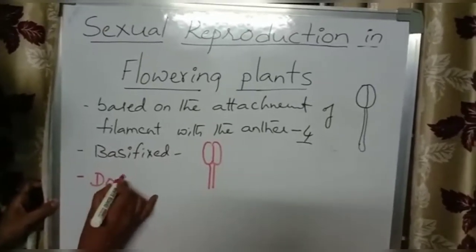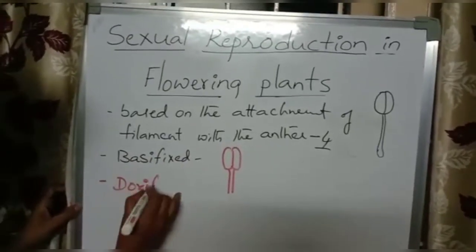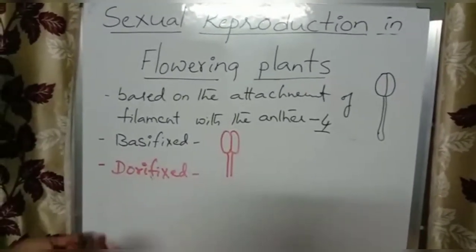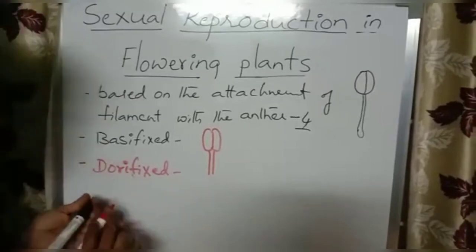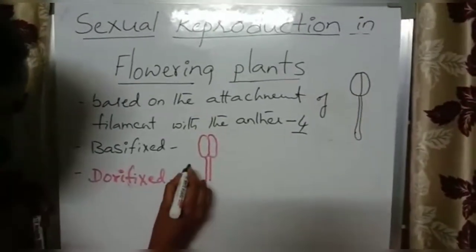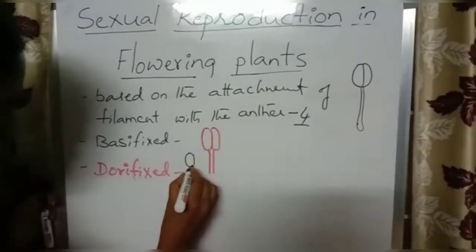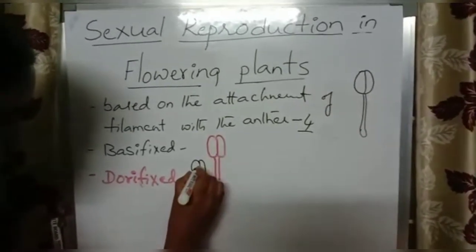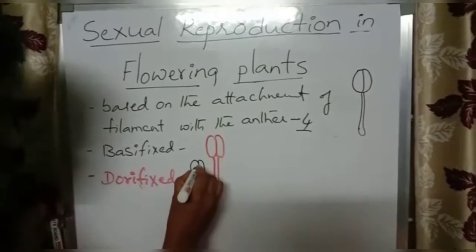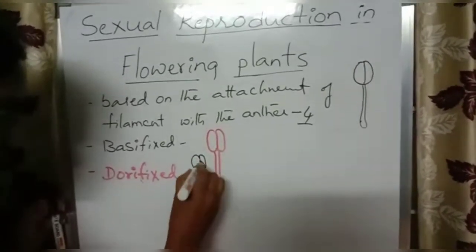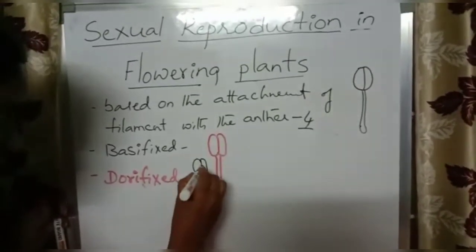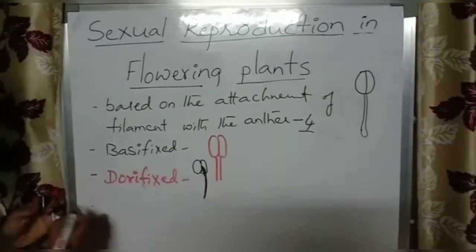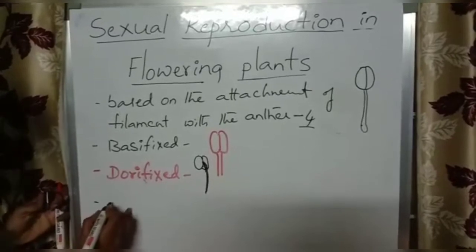Next, dorsifixed. Dorsal side: if the filament is attached to the dorsal side of the anther, it is called dorsifixed.